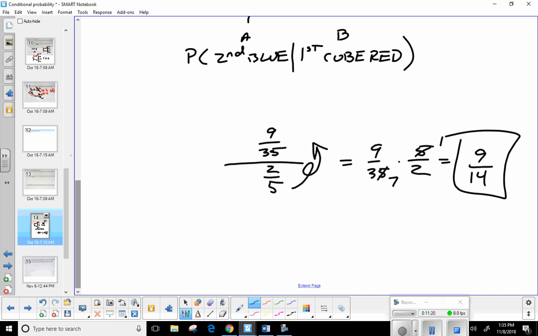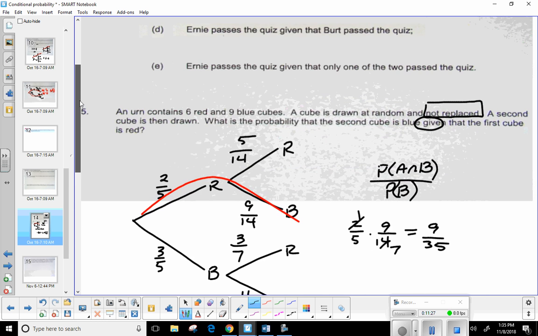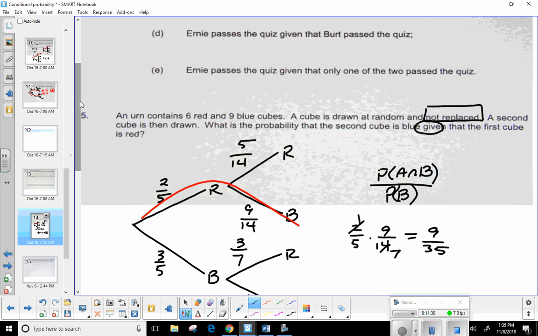You're looking for one event out of the entire situation, so the conditional probability formula is great, but think about what this is saying. What's the probability that the second cube is going to be blue, given that the first cube is red? Remember, conditional probability is always based on the idea that some event has already occurred, right? Well, what was our answer? It was 9/14.